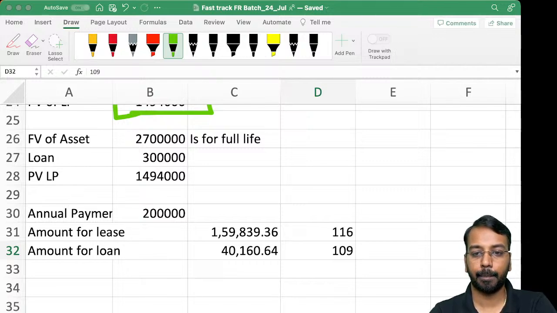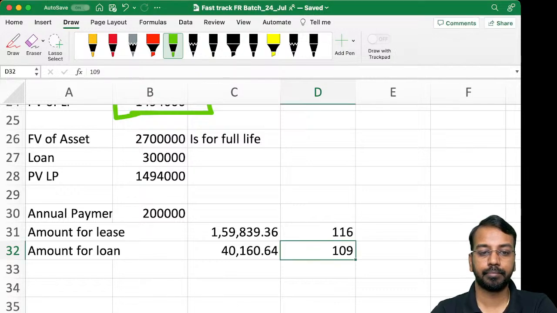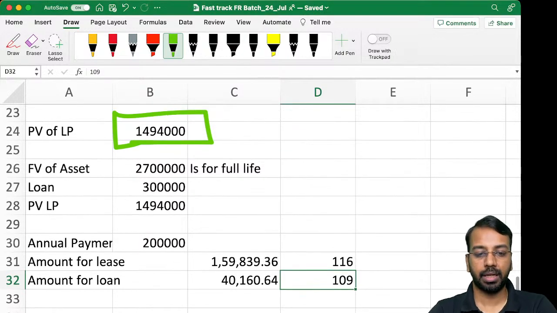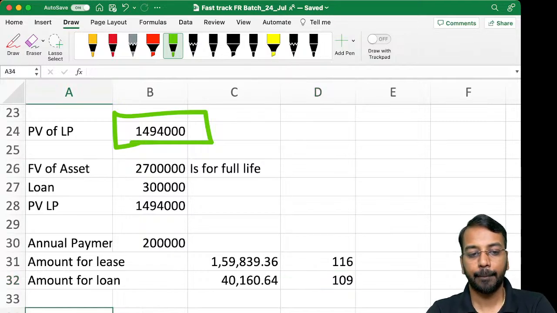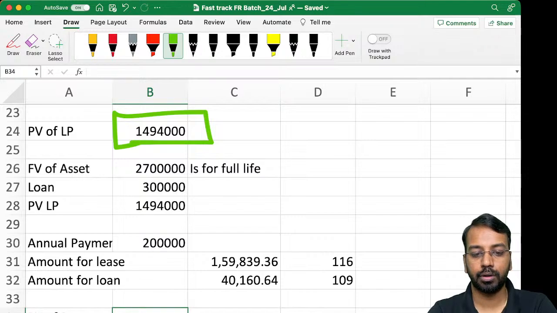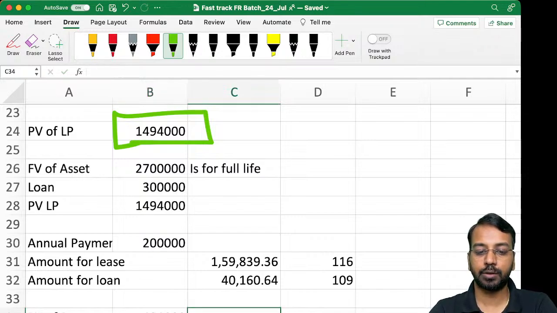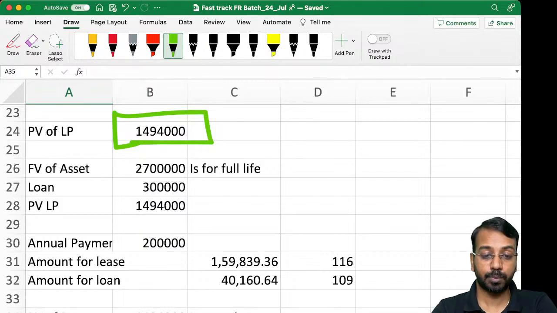Okay, great. Now, one more angle we need to understand is that the present value of payments is 1494. This includes lease plus loan.